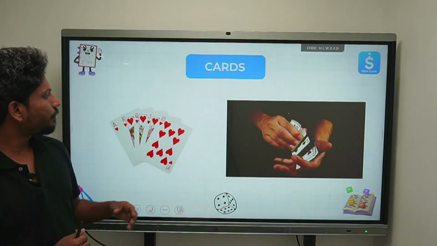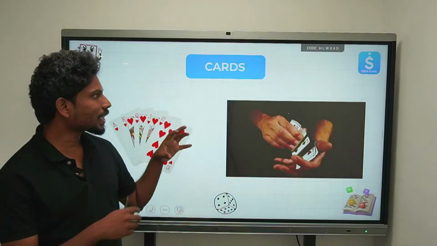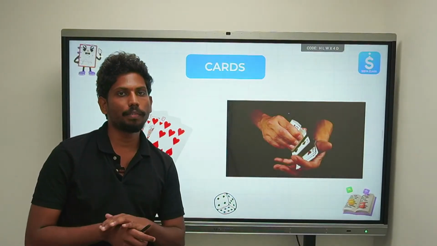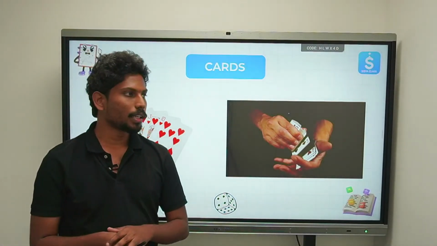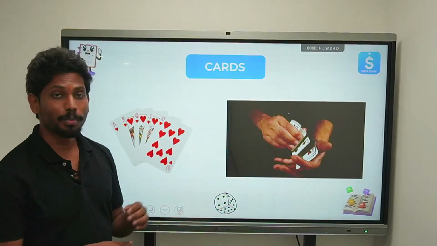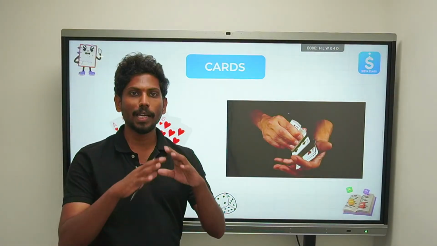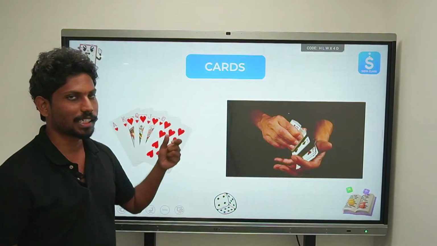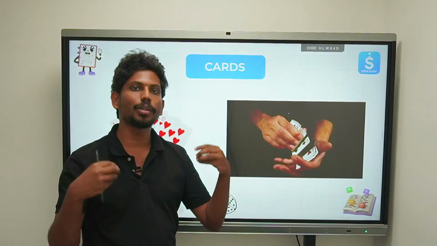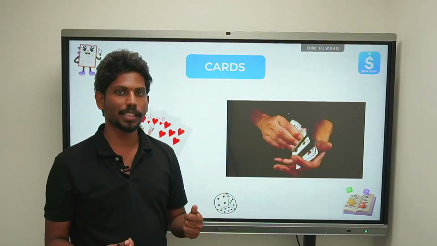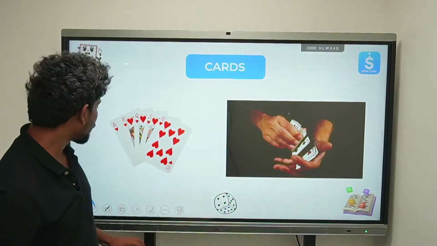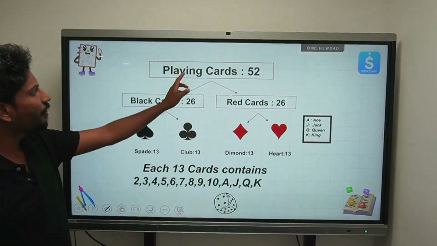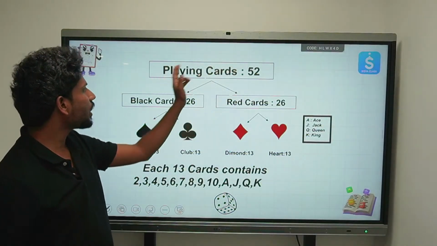Okay, now cards are one of the important concepts when we are understanding probability. I am not familiar with the game, but we'll try to understand the total structure of these cards. Like, we'll try to see what are the things available in these cards. These are the playing cards. In total there are 52 cards. Okay, there are totally 52 cards.